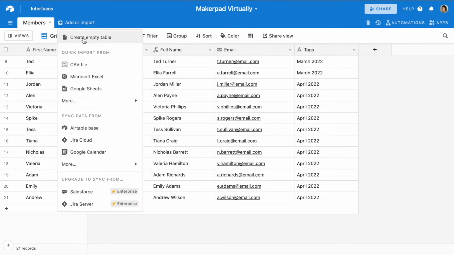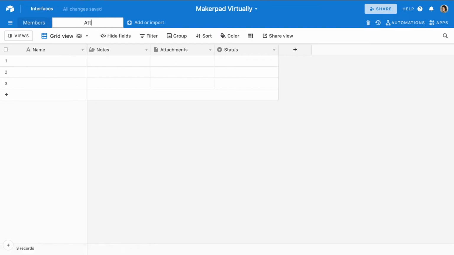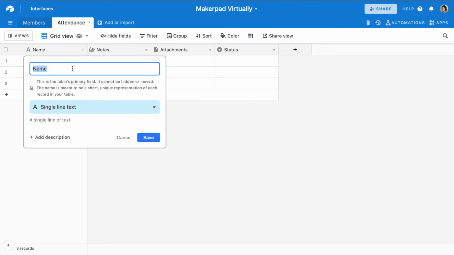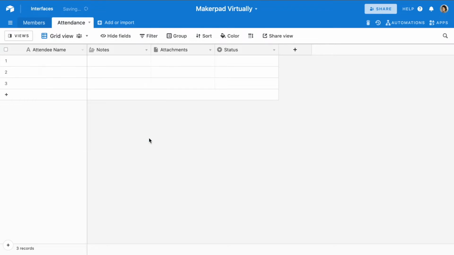First, we're going to create a table for attendance. This table needs to have specific fields for this automation to work. So in the attendance table, we'll need fields for attendee name, as a single line text field. All of these fields will actually be single line text fields.